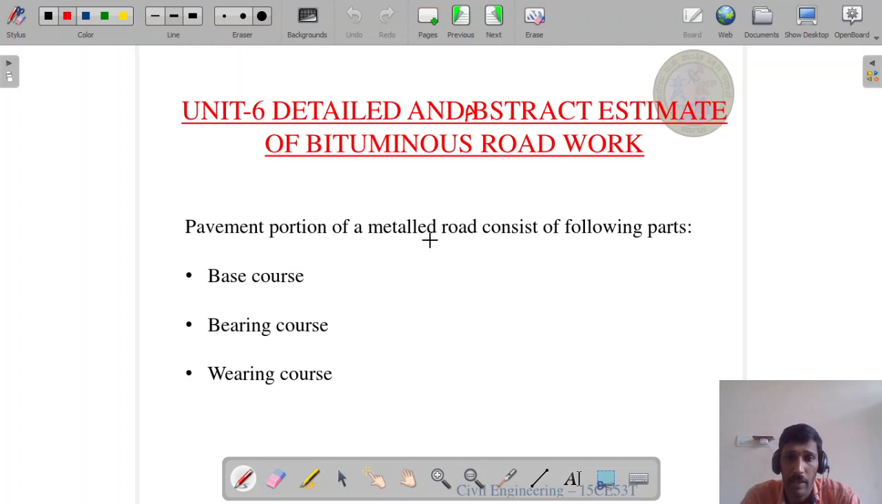Here the pavement portion of a metal road mainly consists of three parts, that is base course, bearing course, and bearing course. These are the three main components or structure of the pavement. In this chapter, the basic dimensions are all given in the question itself. By using that data, we will discuss how to solve the problems and how to do the road estimations.